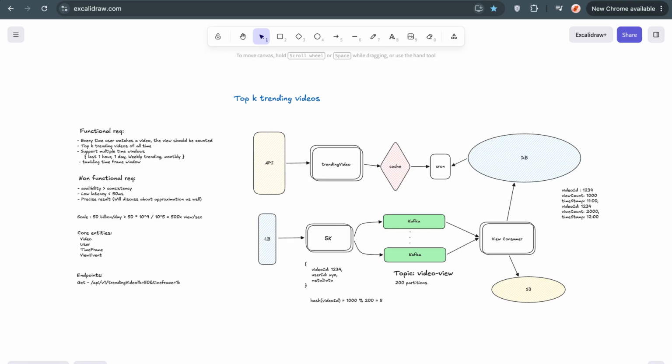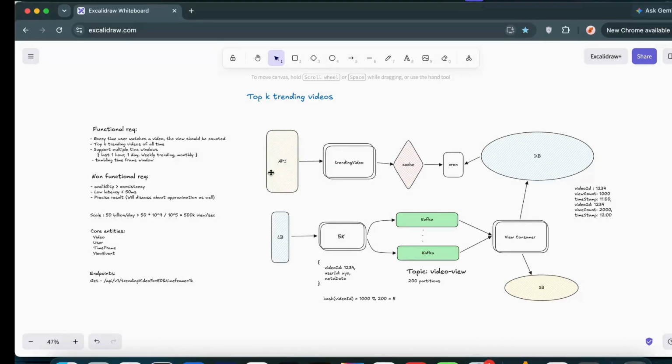Since availability is what matters the most, we have to deal with these things at any point in time. So far we discussed how to get exact counts, right? Now let's look at how to get approximate counts using the count sketch algorithm.